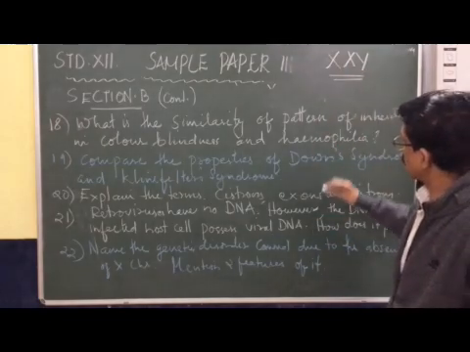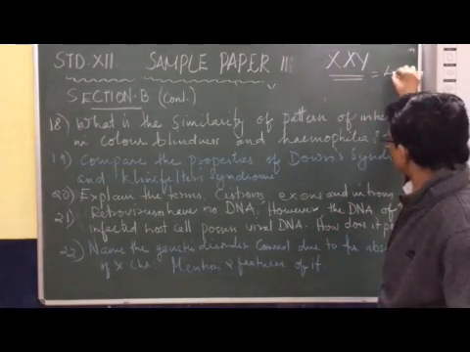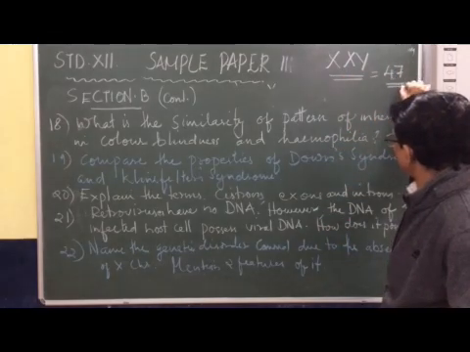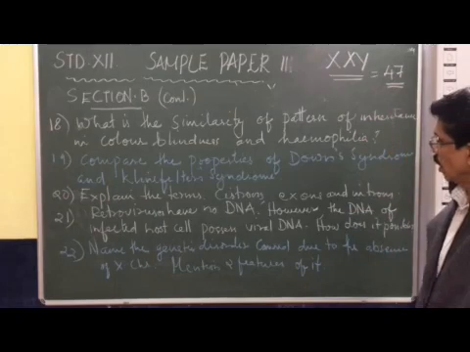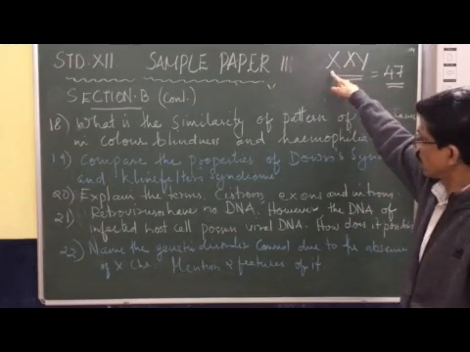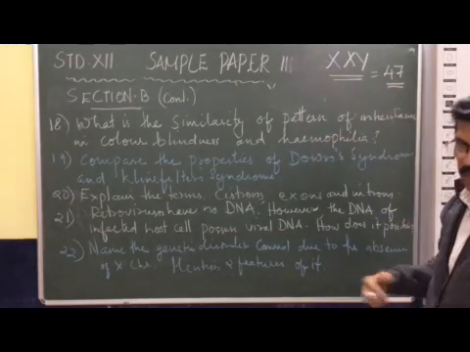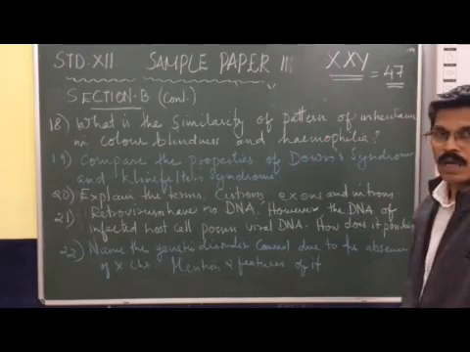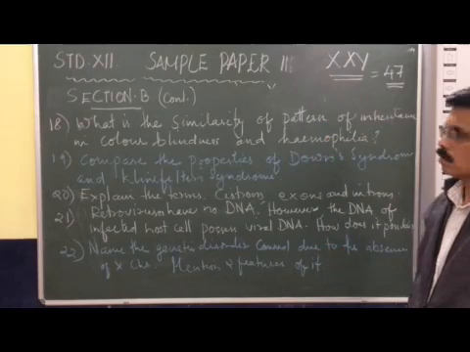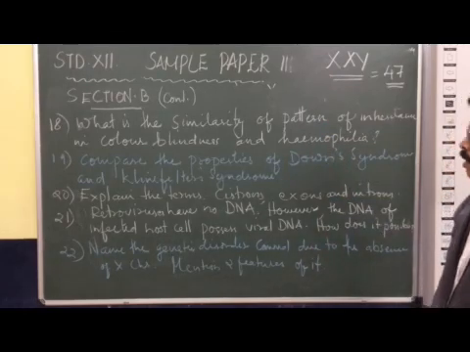Such males, we can say 47 karyotype, we can see 47 chromosomes, and such individuals, as the males possess one extra X chromosome, develop feminine character like breast development, that is called gynecomastia, and also sterile they are. That's all about this 19th question.